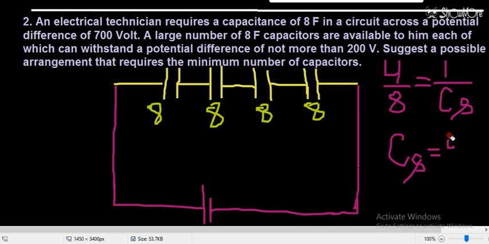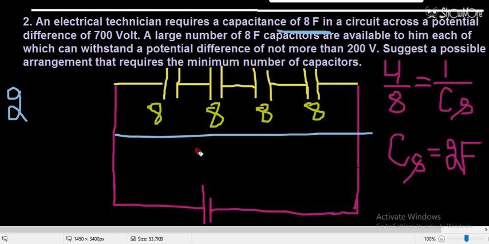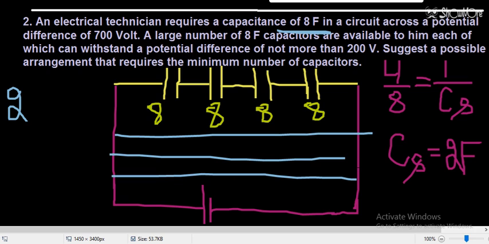But I need 8 farad. The electrical technician needs which capacitance? He needs the value which is equal to 8 farad. So to achieve 8 farad, we need how many such rows? We need 4 rows, because 2 farad we are getting from one row, and when I connect one row here, a similar one here and another one here, then in the parallel combination 2 plus 2 plus 2 plus 2, so I will get 8.